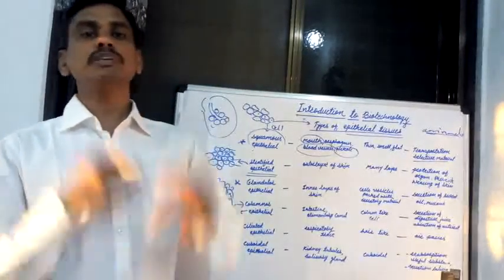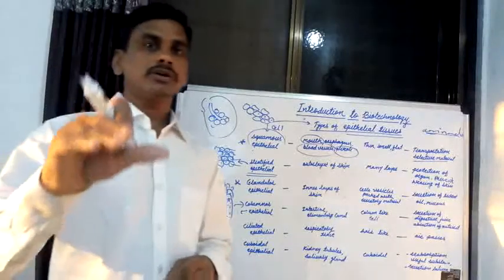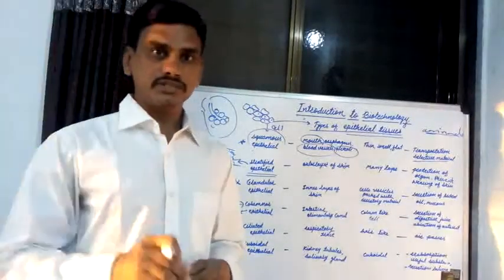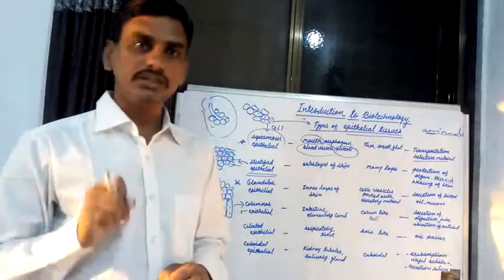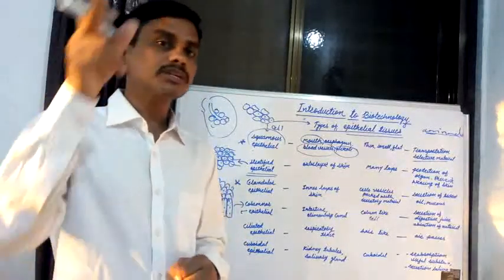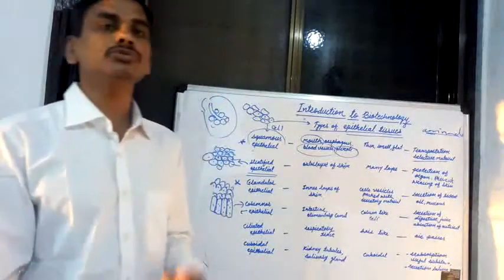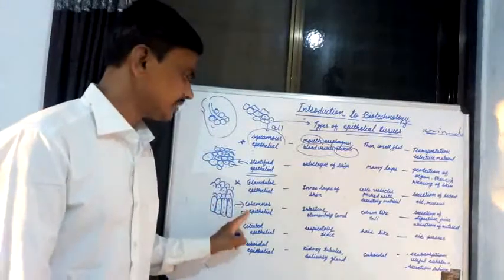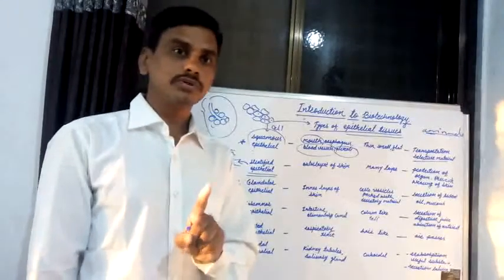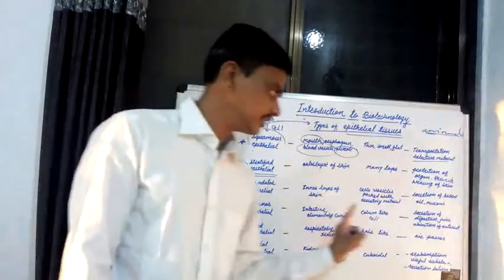By use of this digestive juice, various food substances that enter the digestive system are digested, and this digestive juice is secreted by columnar epithelial tissue. That is the function of columnar epithelial tissue.